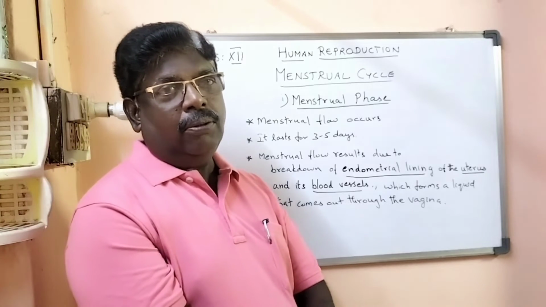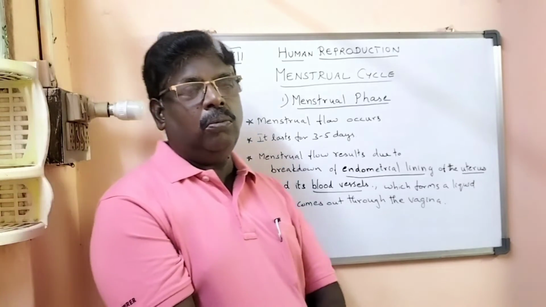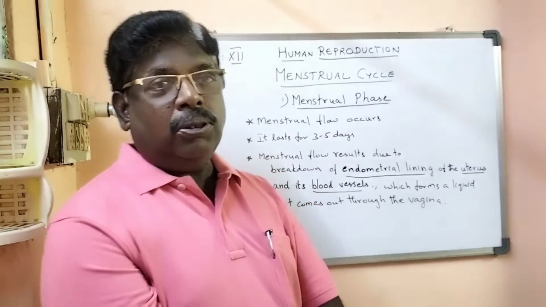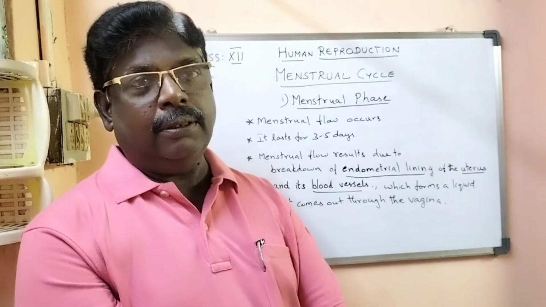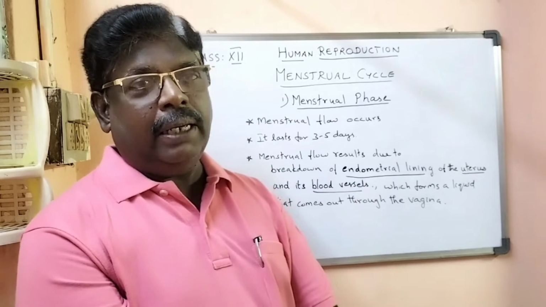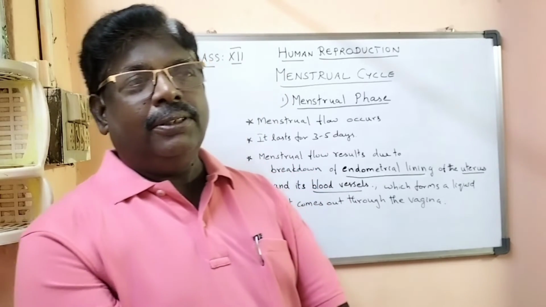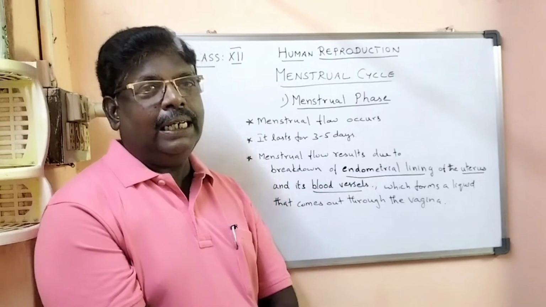This may also happen in some cases due to poor health and stress. Next we'll pass on to the next phase.